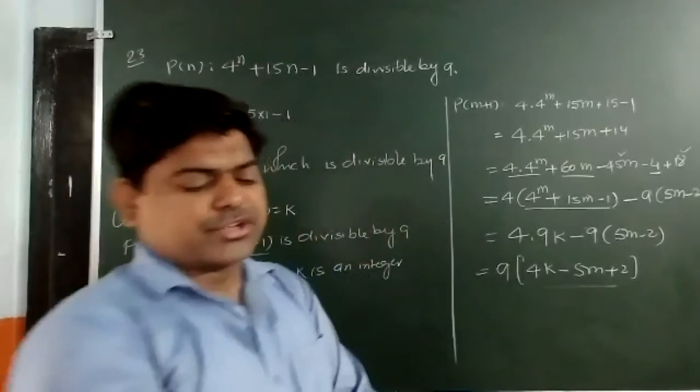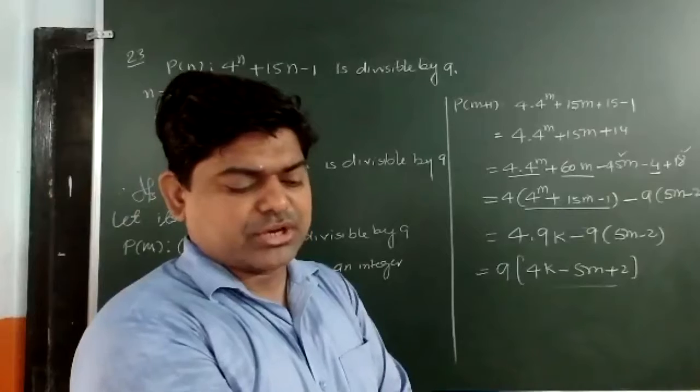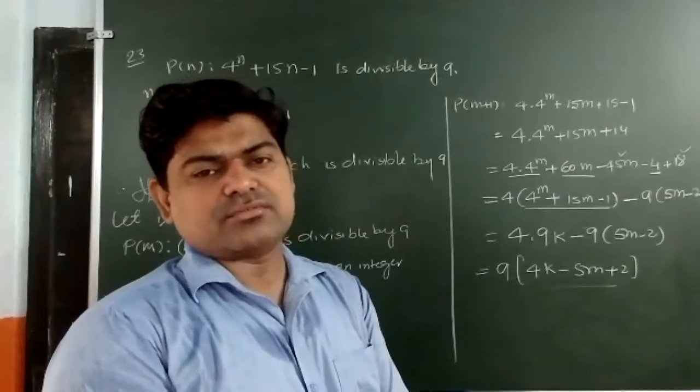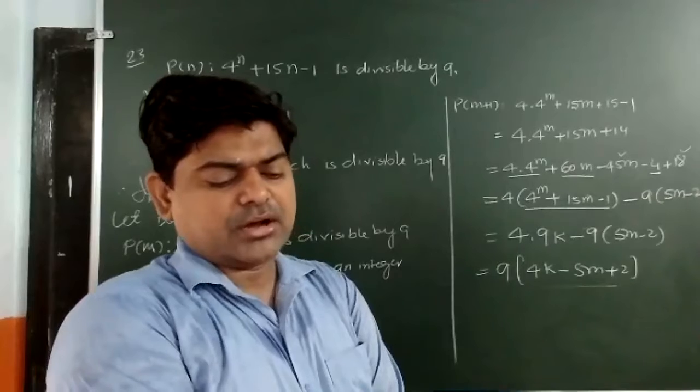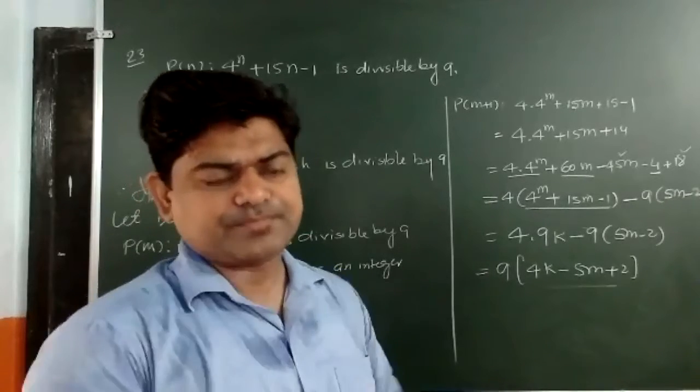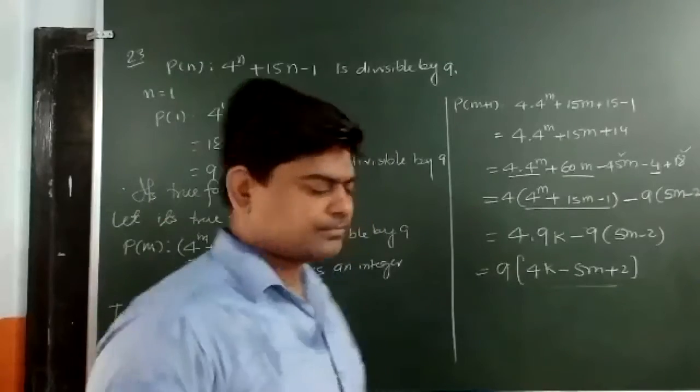Question number 29, you can see we are going to discuss 1 plus 2 plus 3 dot dot dot n is less than 1 upon 8 into the bracket 2n plus 1 the whole square. Okay, now listen to me very carefully.